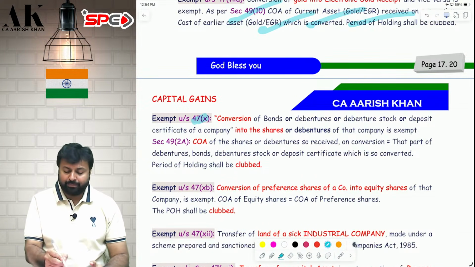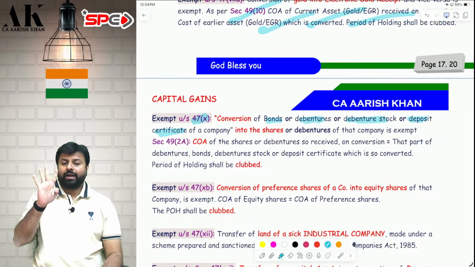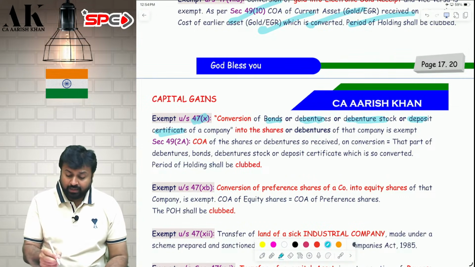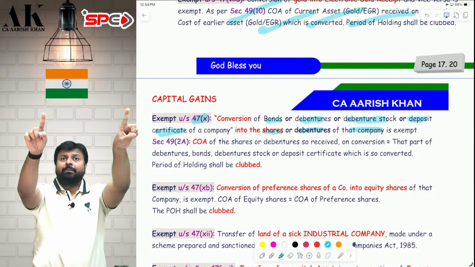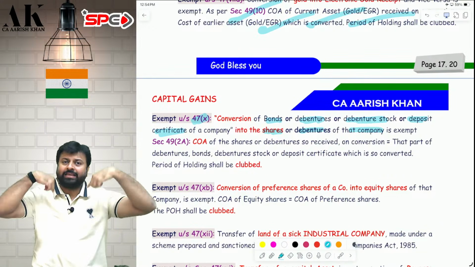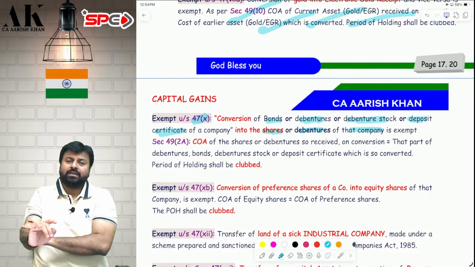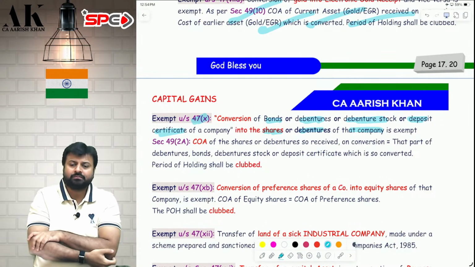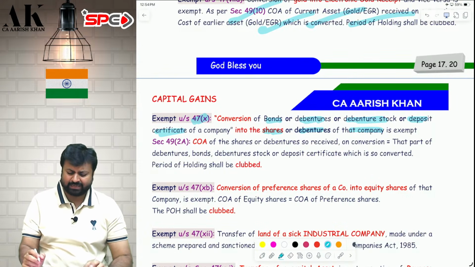I am converting my bond, debenture stock, or deposit certificate, these items, into what? Into shares or debentures of that company, it is exempt. So you are a company, I have a bond of your company. I gave the bond, I took the shares, exempt. I gave the bond, I took the debenture, exempt. Later on, whenever I sell the shares, the cost of acquisition will be the cost of the bonds. Period of holding will be clubbed. It is the same everywhere. I don't have to say this again and again.